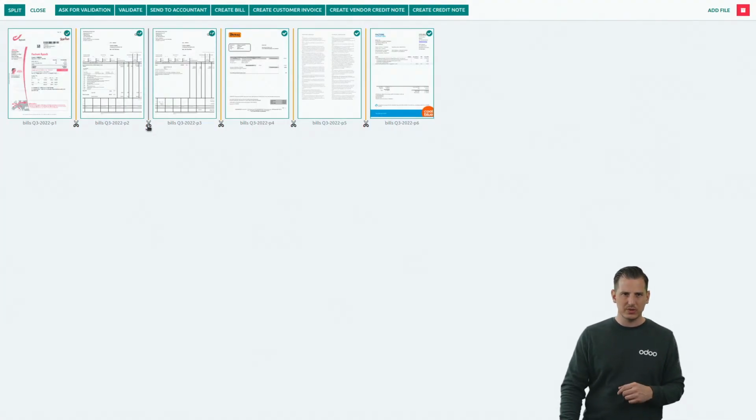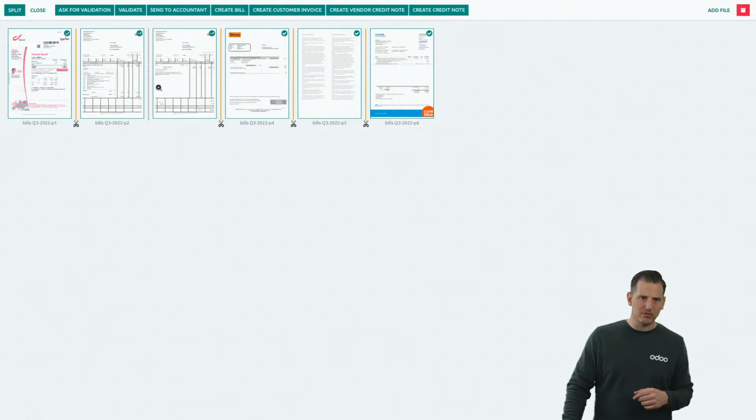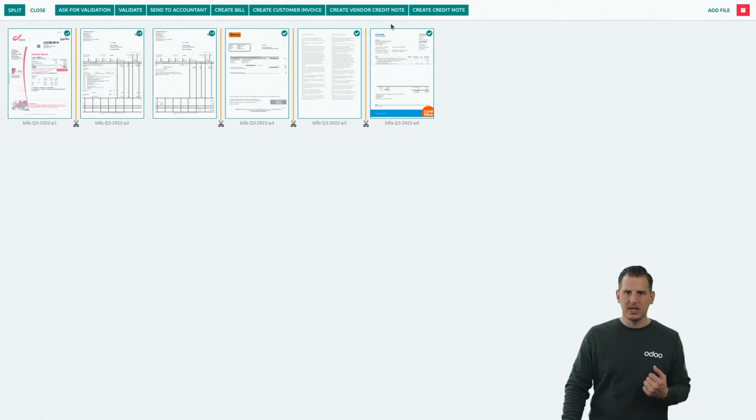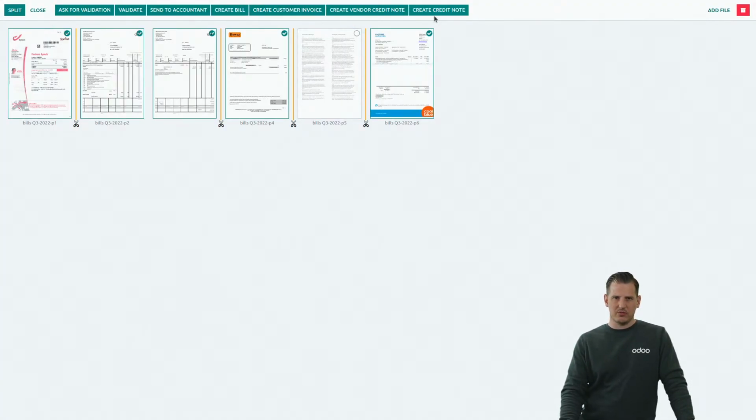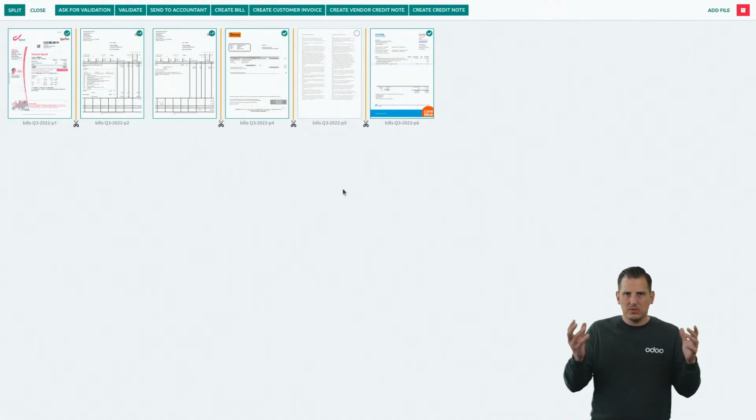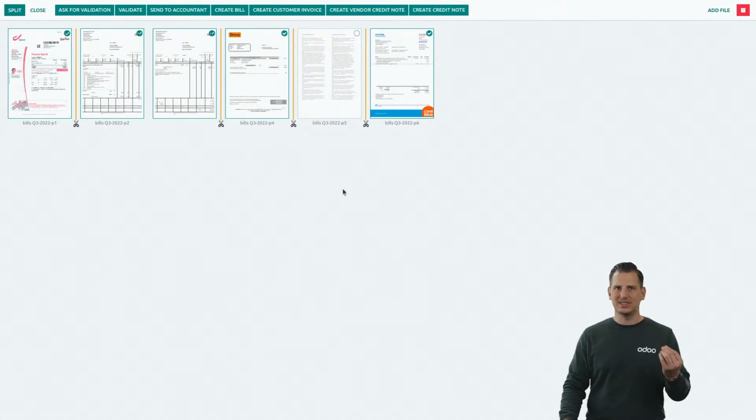So for example, this one is a 2-page bill. I can click over here in order to make it a multi-page one. And this one are conditions that I don't want to take into the database. I can just deselect them in order to get rid of them. And once we're done with the selection, you can see all the different action buttons over here that I prepared again for, let's say, a typical accounting firm setup, but you can create as many action buttons as you want. But I want to send these to accounting and create vendor bills of them.